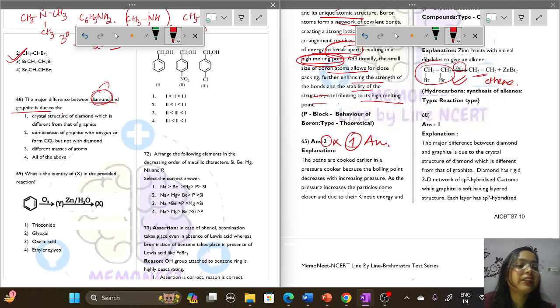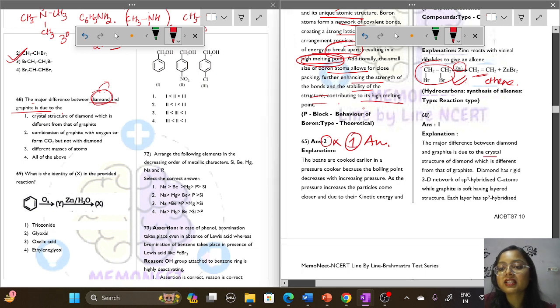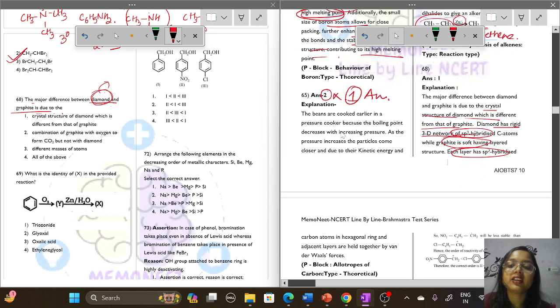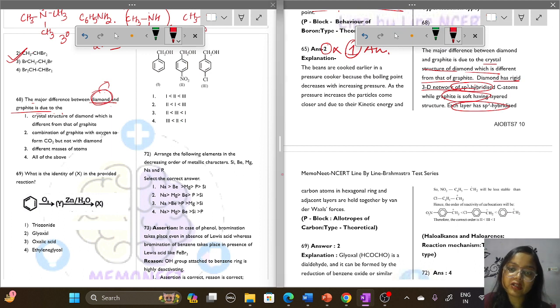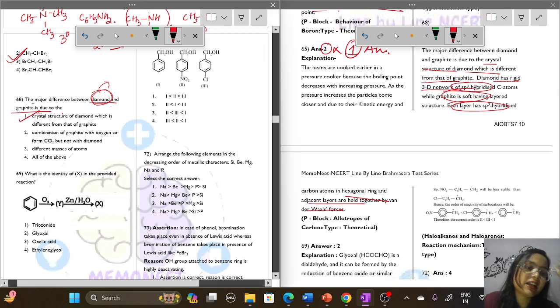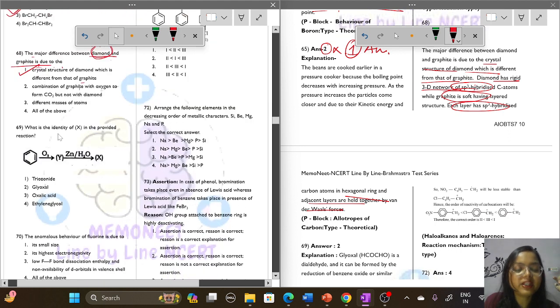Let's move on to the topic: the major difference between diamond and graphite. Why are there major differences? Due to the crystal structure of diamond, which is different from that of graphite. Diamond has a 3D ordered network and is sp3 hybridized, while graphite is soft and has sp2 hybridized carbon. Graphite has hexagonal rings, with adjacent layers held together by van der Waals forces. So option number 1, the crystal structure of diamond differs from that of graphite. This is the major difference; they both have different structures.